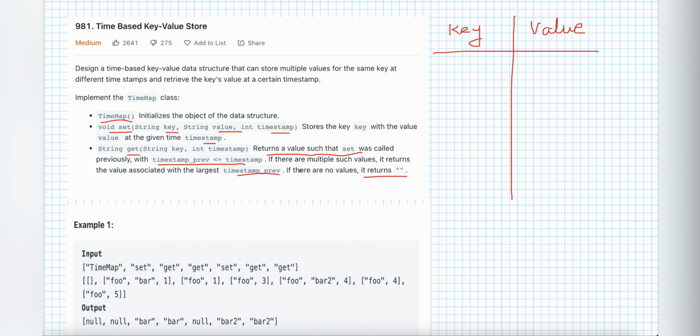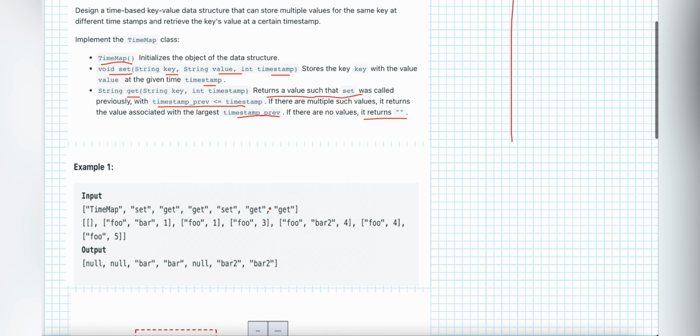Okay, so they have given this input. The first input, if you see, is TimeMap. That means we have to call one constructor, where we initialize the data structure object. The other properties are associated with these inputs as well. For the constructor they pass nothing, we simply create a data structure object. Similarly for set they have given these values, and for get they have given these values.